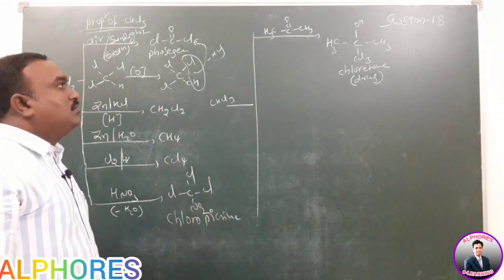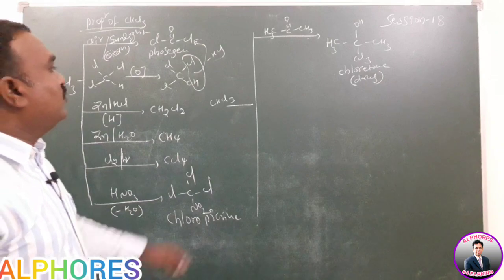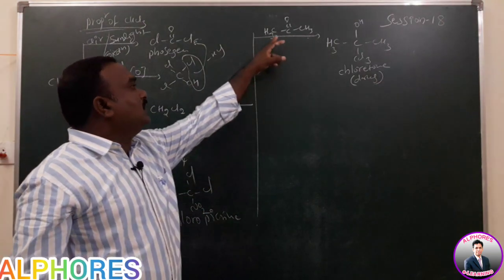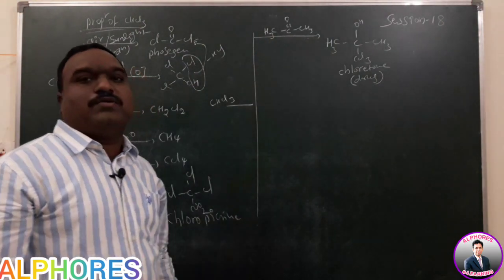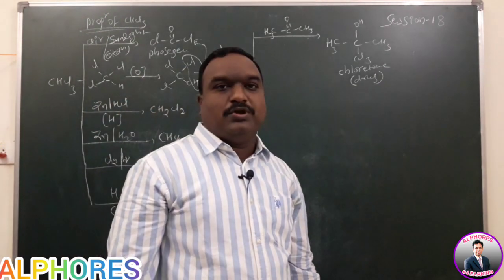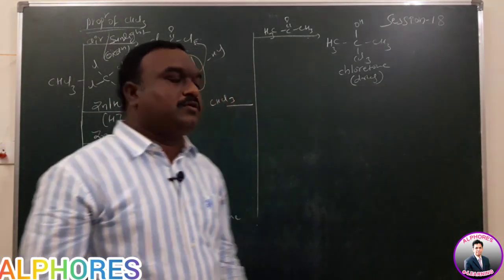So this is the way to prepare the drug compound, nothing but one type of addition to the C double bond O group in this one. It produces a hypnotic drug here.